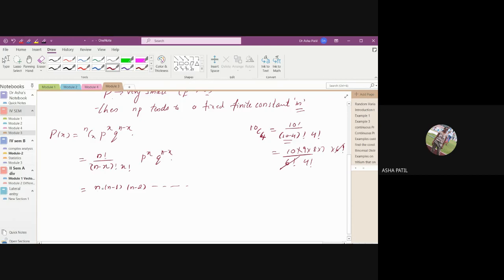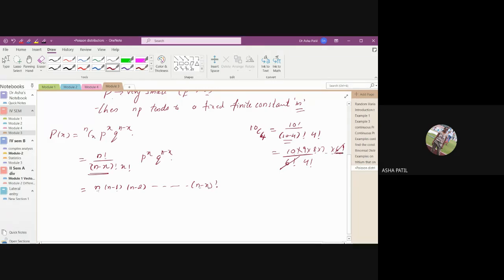So here also in the denominator we have n minus x factorial. So we'll reduce n, n minus 1, n minus 2 up to n minus x factorial, like we wrote 10, 10 minus 1, 10 minus 2 up to 6 factorial.